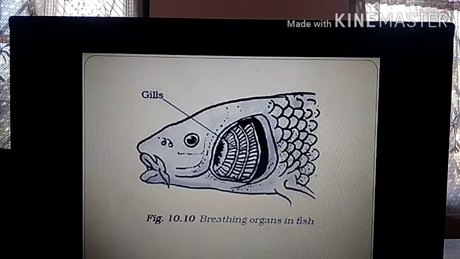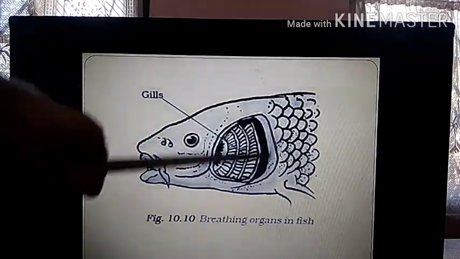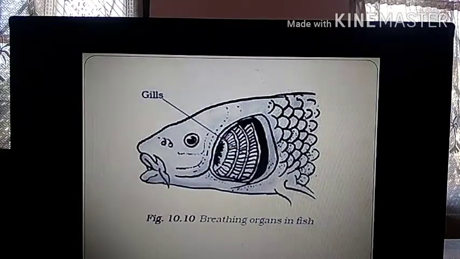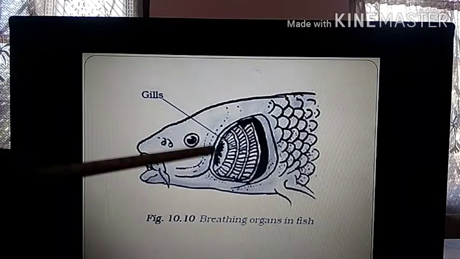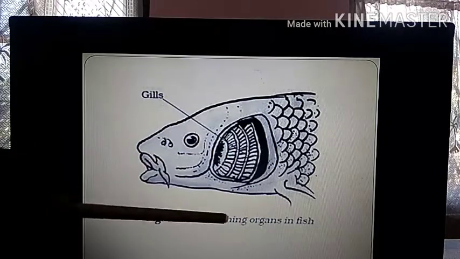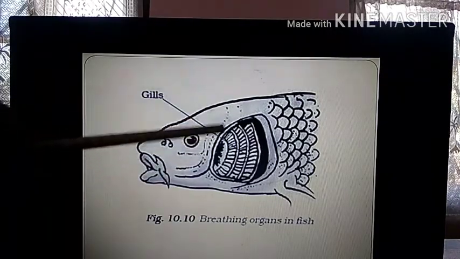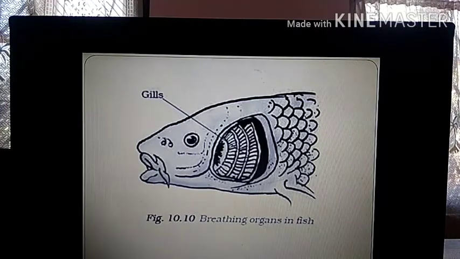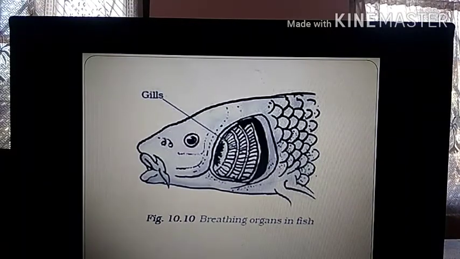So if the fish breathes through its nose or nasal cavity, then it may get choked. So gills can filter the oxygen and take it inside the body and release the excess water out. That is why gills are used, because gills can take out the excess water and only filter the oxygen that will go inside the body of the fish. So that is why gills are most conveniently used in fish or any other aquatic animals for breathing.